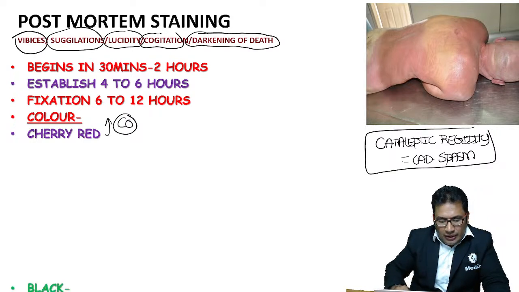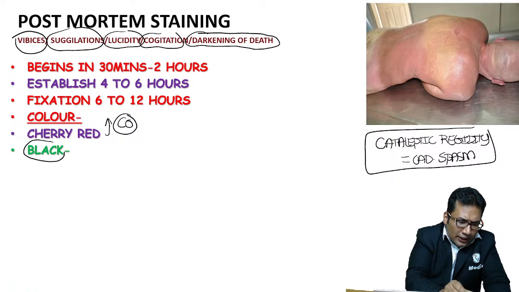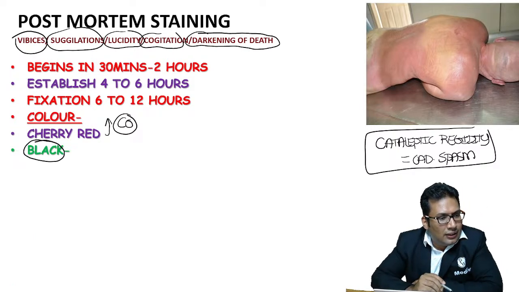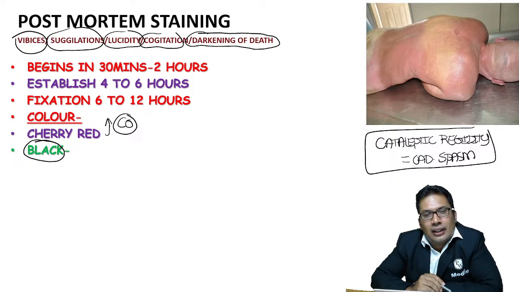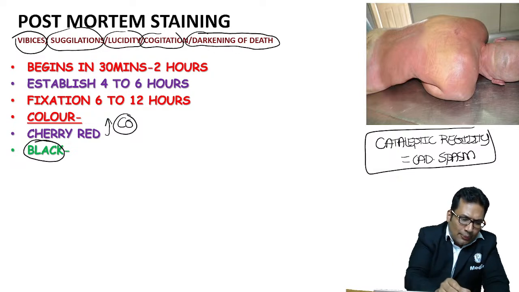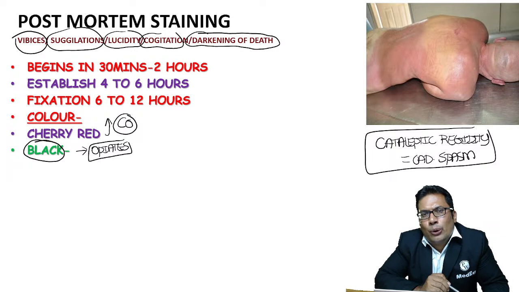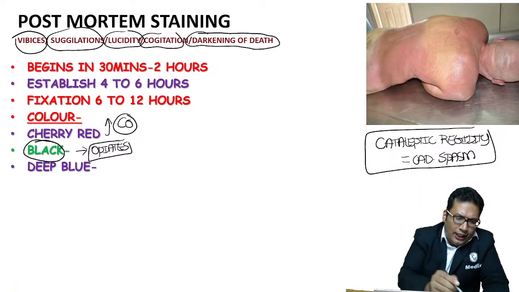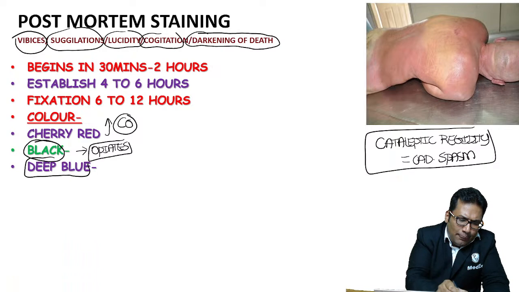Very commonly asked. Black color. Anyone, can you guess? Black, where is it seen? Black postmortem staining is seen in case of opiates. This can be asked in the exam. Opiates: opium poison, morphine poison, heroin poison. You will see the black tongue, black postmortem staining. Okay. Next. Deep blue color. Deep blue color in case of carbon dioxide poison.